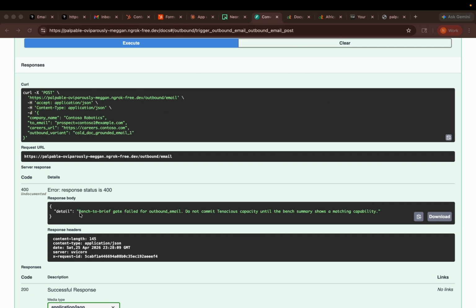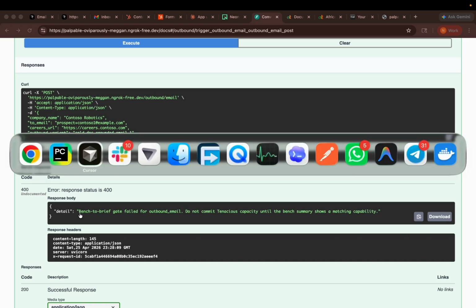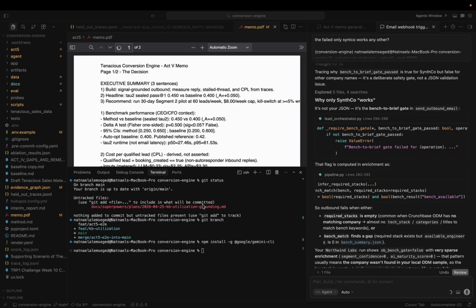Bench to brief gate failed for outbound email. Do not commit Tenacious capacity until the bench summary shows matching capability. So what this tells us is the required stack is empty. This will mean that almost no tech stack, categories or titles match our benchmark keywords.